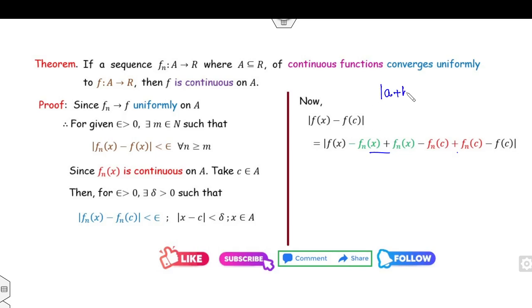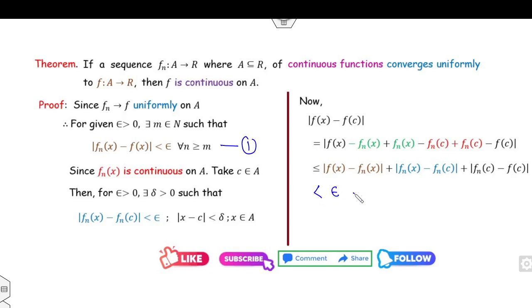So I can add and subtract the two quantities with respect to c and with respect to n. Now I can use the inequality |a + b| is less than or equal to |a| + |b|. I consider this the first value, this the second, and this the third. So it is less than or equal to this value. Now what is this number? |f(x) - fn(x)|, by using equation number 1, I can take the negative common, that's the same thing. It is strictly less than epsilon. |fn(x) - fn(c)|, by using equation number 2, is also less than epsilon.